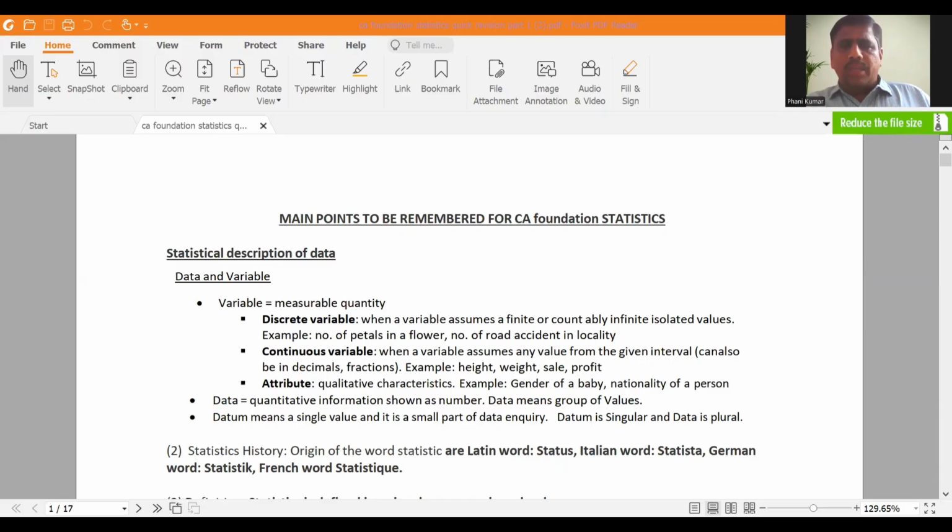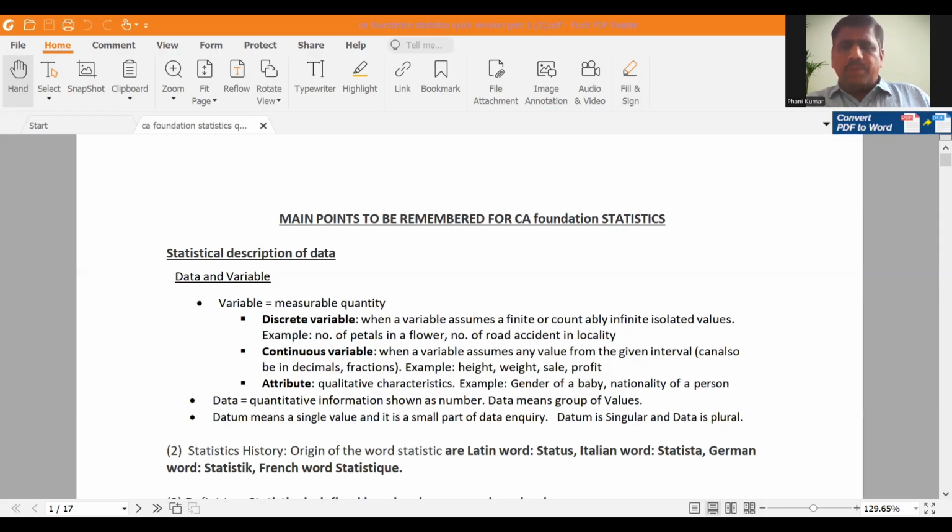Out of these variables, there are 2 types. One is discrete variable, which assumes only finite or countably infinite isolated values. That means not decimals, discrete values. A variable which assumes only discrete values, that means integer values without decimals. That is discrete variable. Examples: number of petals in a flower, number of road accidents, number of printing mistakes in a page, number of students in a class, etc.